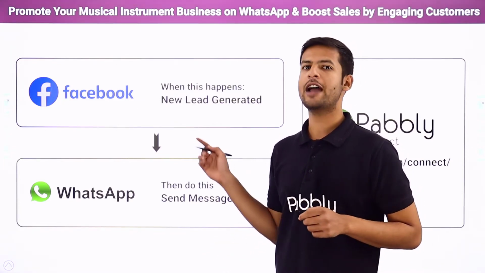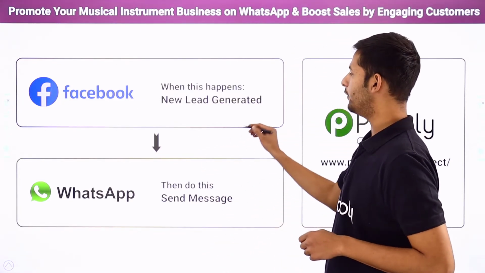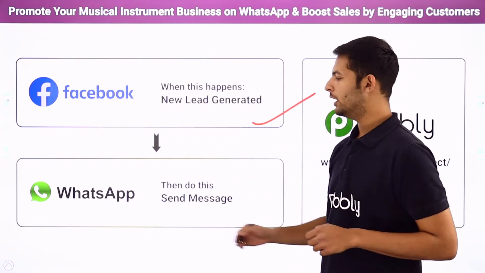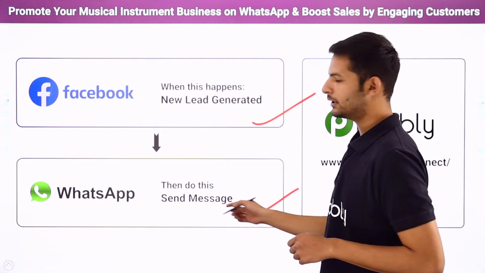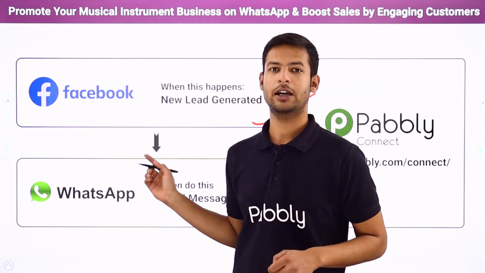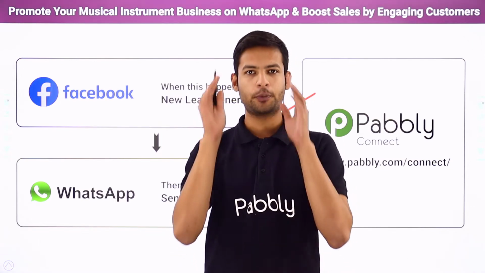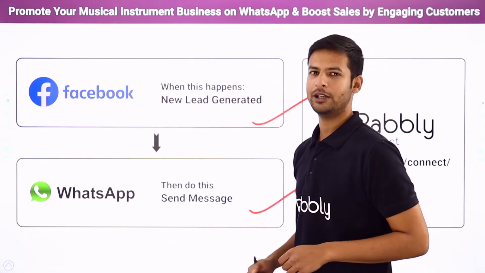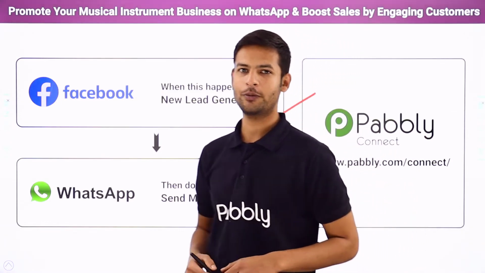So for that, here I have used two applications. First, I have used Facebook. We have used this platform to advertise about our store. Secondly, I have used WhatsApp. You know, it's a famous chatting app, to send them the message with the link of the brochure. But here I have to face one more problem. The problem is there is no direct link or integration between these two applications. So how have I performed the automation?